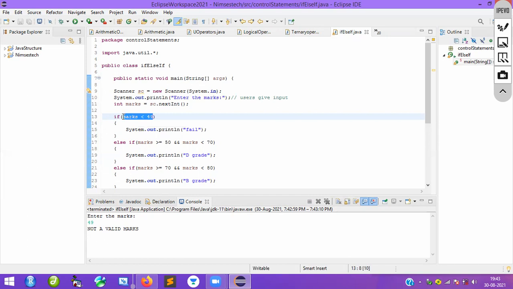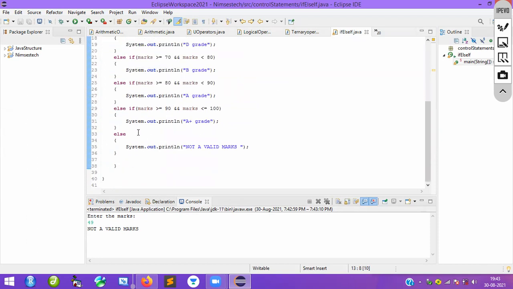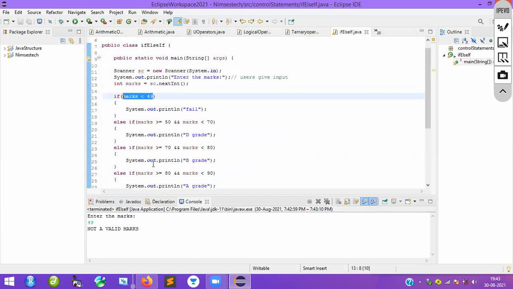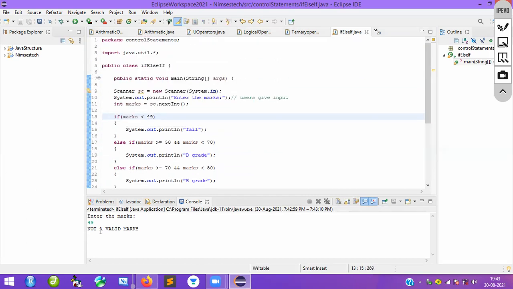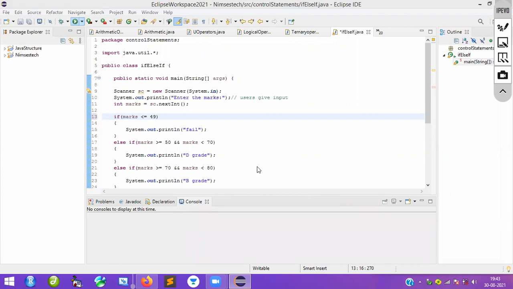Okay, let's go. So that is the reason why this happens here. Immediately it will give you not a valid marks, nothing but it will go to the default condition. Again, it will execute. What I will do, see for this one, I wanted to satisfy this one. I should not get not a valid marks. That's why I will say less than or equal to. Now you run it and you enter the value. Now we will get it.